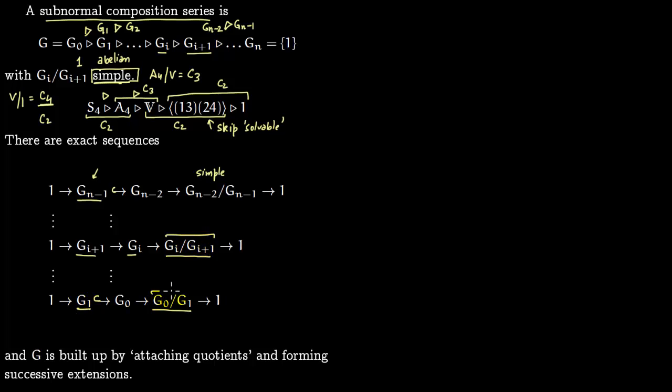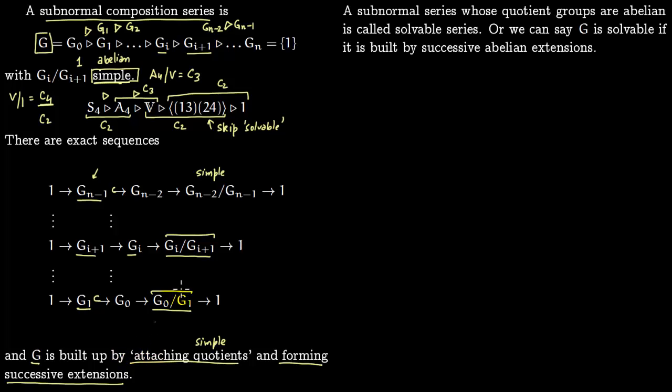So you keep on attaching smaller and smaller groups, and that's how you reach towards G. So G is built by successively attaching simple groups. You form successive extensions by simple groups. Again, a subnormal series whose quotient groups are abelian is called a solvable series. So for solvable series we have exactly the same thing, but instead of simple we were talking about abelian.